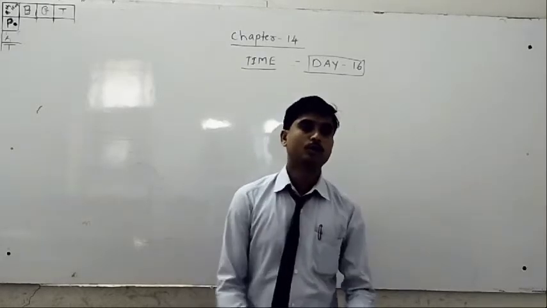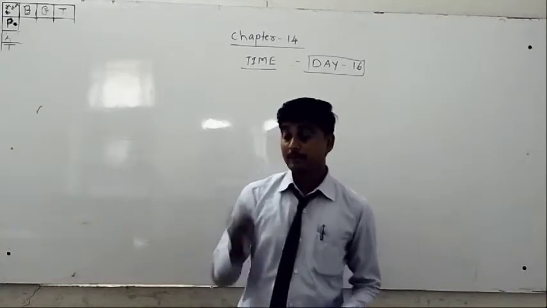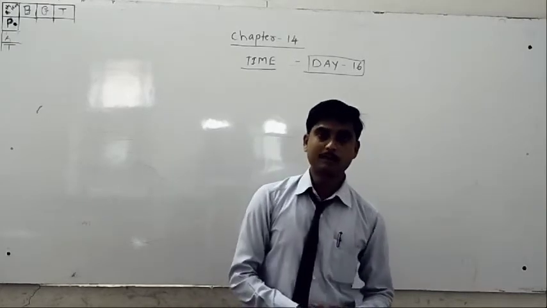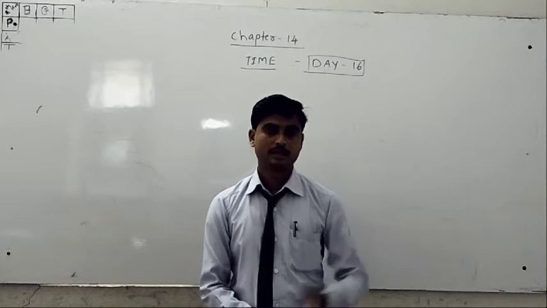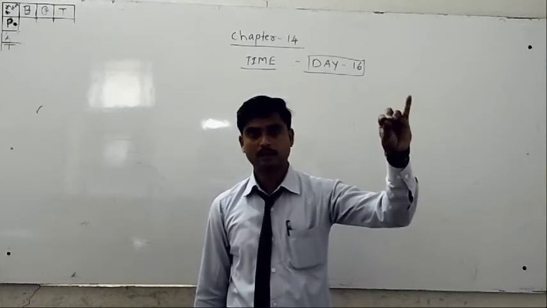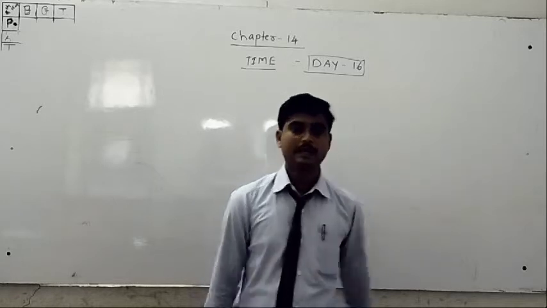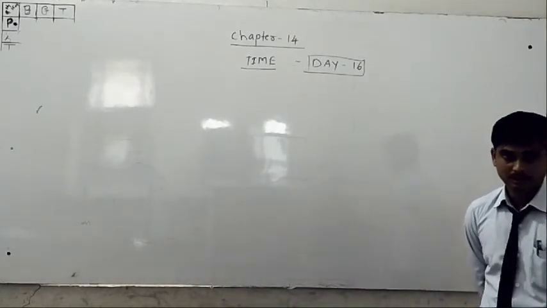These we call names of the days. Then tell me the names of the months. How many months are there in 1 year? 12 months: January, February, March, April, May, June, July, August, September, October, November, December. These we call names of the months.